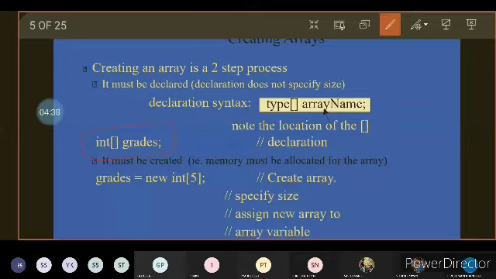After that, in the second line, you can allocate the memory: grades equal to new int of 5. So the first one is called the declaration part, and the second one is called the memory allocation part. So we can declare and also allocate the memory in a single step, or else we can do the same process in two steps.